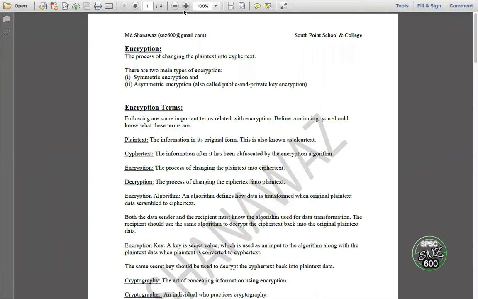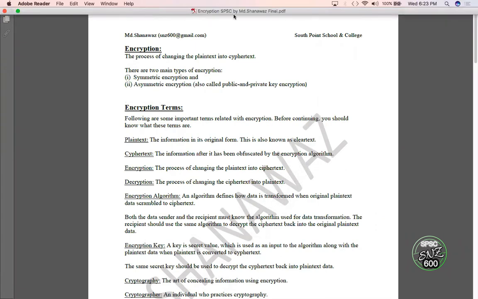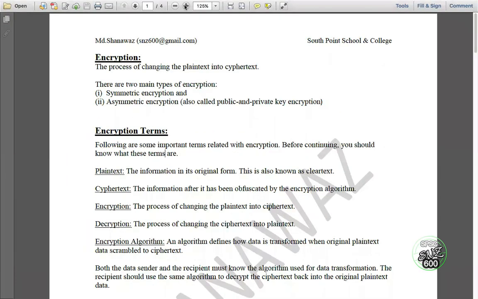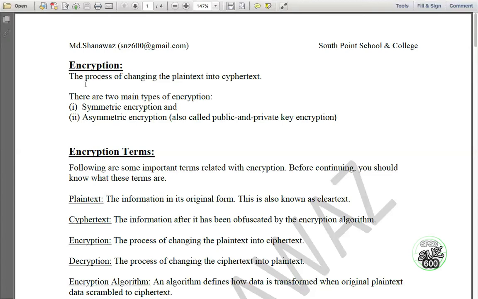For that question, you write the definition: the process of changing the plain text into ciphertext. Only this line you have to write for the definition of encryption. There are two main types that have already been explained in your textbook. So these are the types.